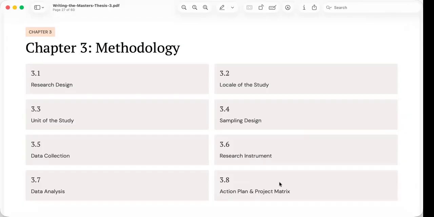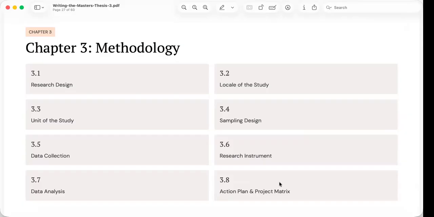The chapter then proceeds to the operational aspects of the research. Data collection procedure, which explains how information was gathered. Research instruments that describe the tools used to collect data. Data analysis, which explains how the collected information was interpreted. And finally, the chapter concludes with the action plan and project matrix, which presents the implementation plan of the proposed research project or intervention. Think of chapter 3 as the instruction manual for your research.